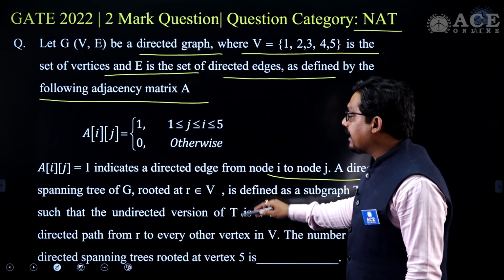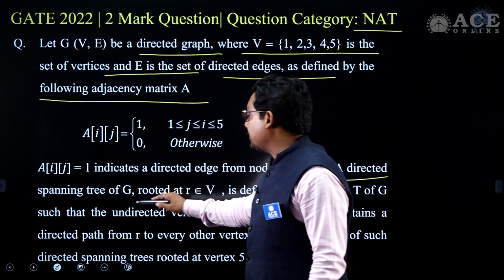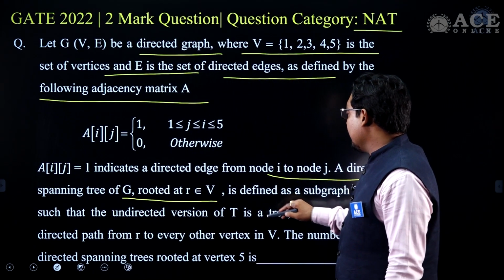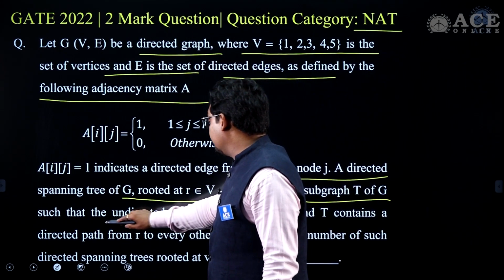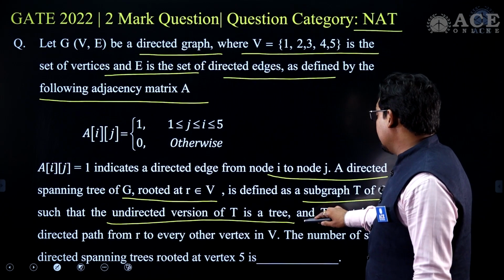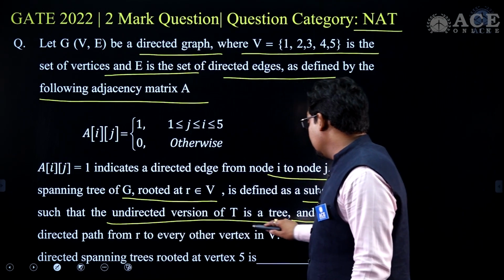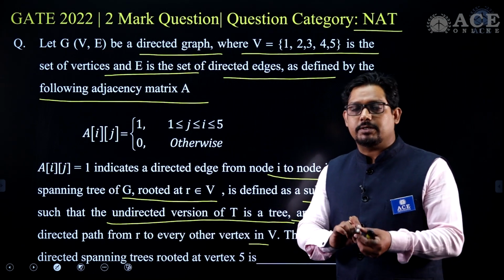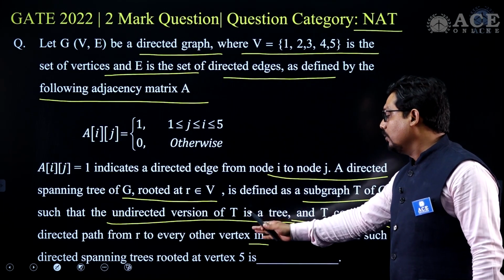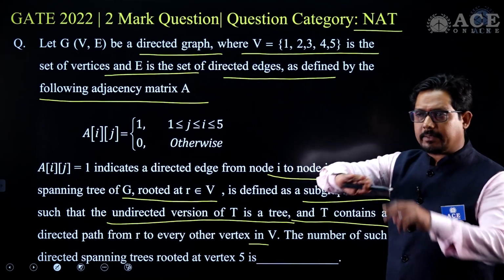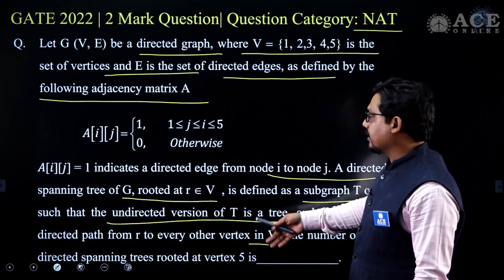A directed spanning tree, okay, just understand the sentence. A directed spanning tree of G rooted at R is defined as a subgraph T of G such that the undirected version of T is a tree, and T contains a directed path from R to every other vertex in V. So its undirected version is a tree, but it contains a directed path from R to every other vertex in V. The number of directed spanning trees rooted at vertex 5 is?